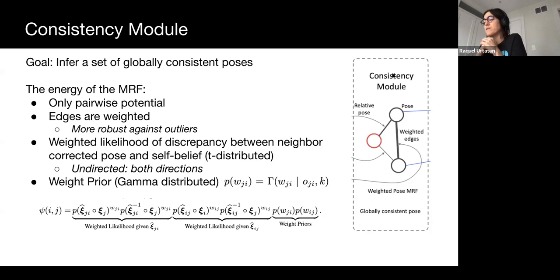The likelihood is based on a T distribution on the discrepancy between the pose predicted by the neighbors and the self-belief. Note that the edges are undirected and likelihoods from both directions are multiplied together. The weight prior is gamma distributed based on the overlap of area between a pair of agents. The more overlap, the more likely the edge gets more weight.